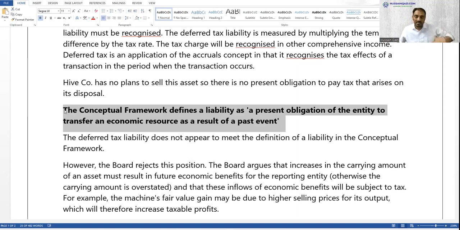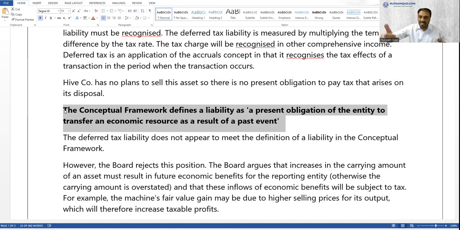One example is there. If we are recognizing the deferred tax liability here, there is a contradiction, because the conceptual framework defines a liability as a present obligation, but we are recognizing the deferred tax liability without a present obligation.